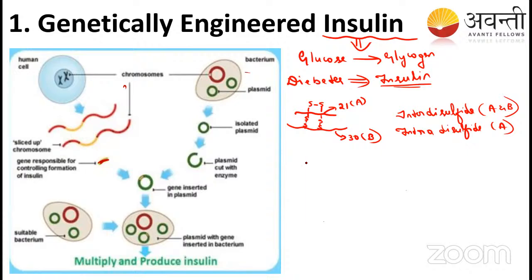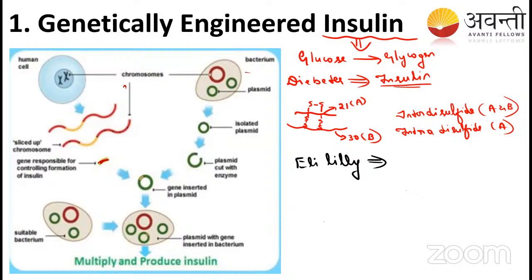Later we learned that there is a company that started synthesizing insulin. Can anyone tell me which company we studied in the last class? Yes, that is Eli Lilly. The Eli Lilly company started producing insulin. I told you how they started. It is very difficult to produce this insulin protein in bacteria, because gene processing is different in bacteria compared to eukaryotes. There are introns in eukaryotes, whereas introns are absent in prokaryotes.